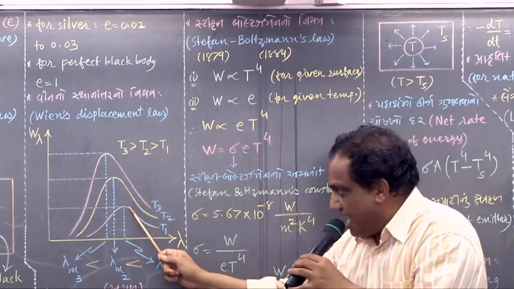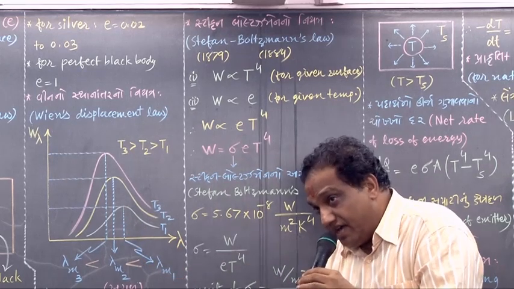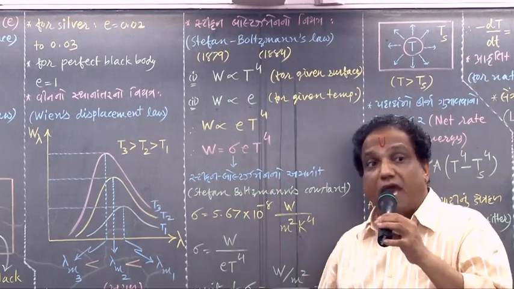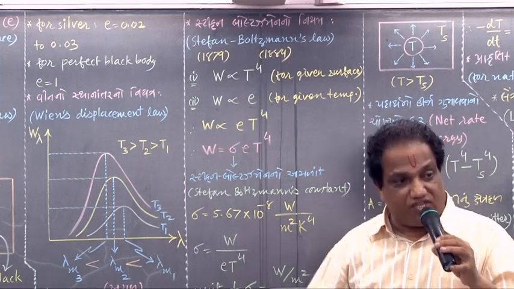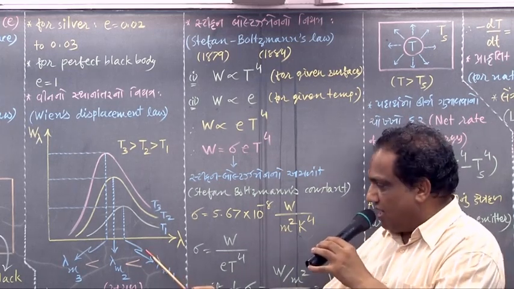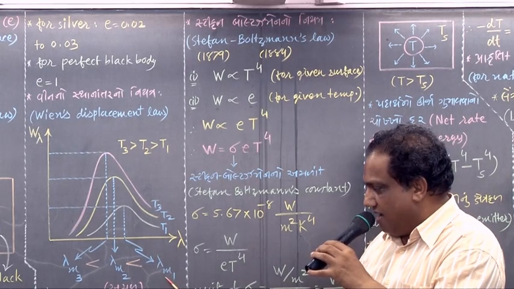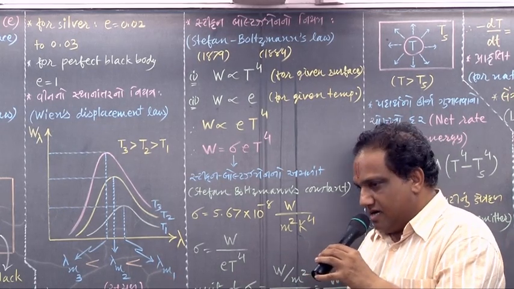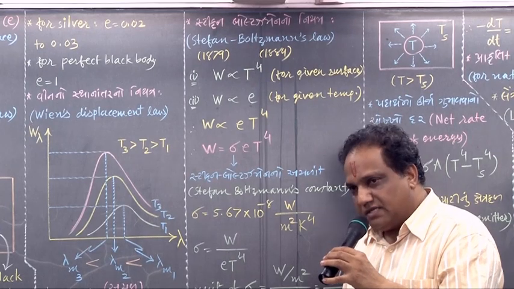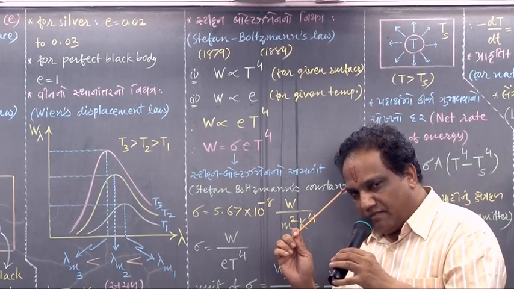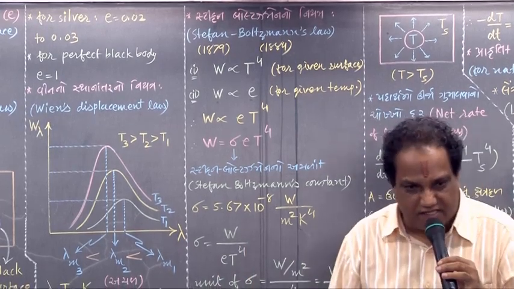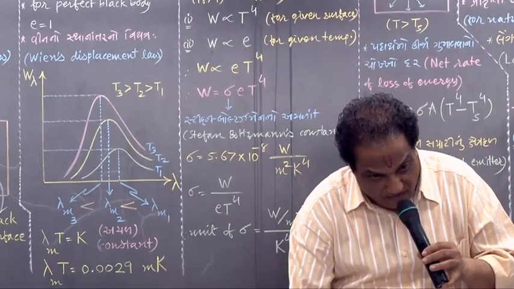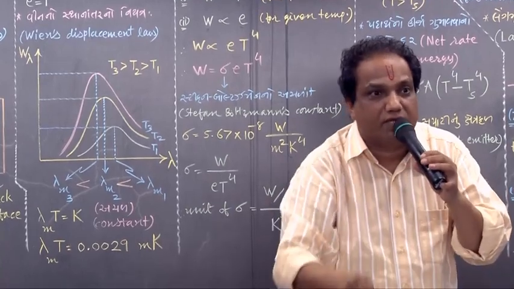So this is that wavelength at which W lambda is maximum. That's why we have given a specific symbol to that lambda: we will call it lambda m. But keep one point in mind, this lambda is not maximum. This is that value of lambda at which W lambda is maximum.